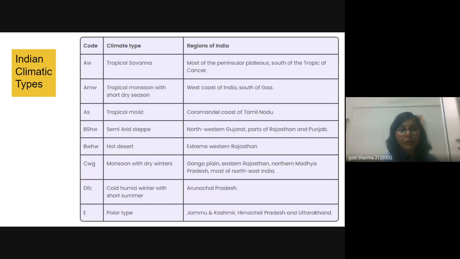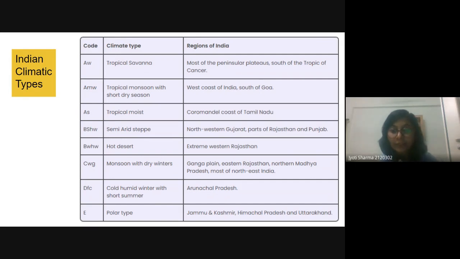If we talk about the Indian climatic types, we have these: AW, AMW, AS, B, C, D, E. Here we can see most of our climate falls in the A climate group. Then we have B, then one C, and rarely D and E groups.